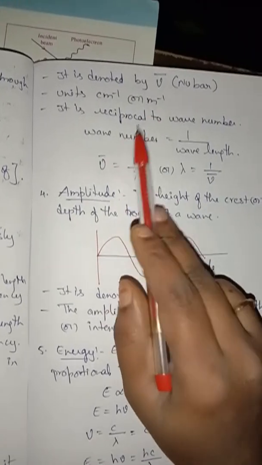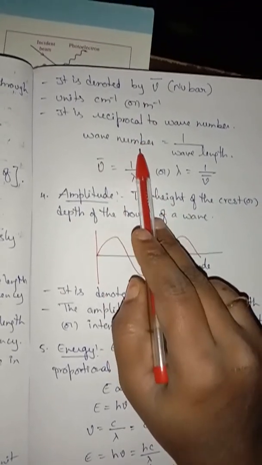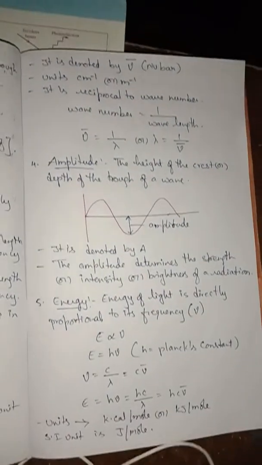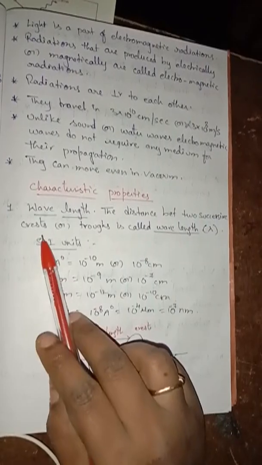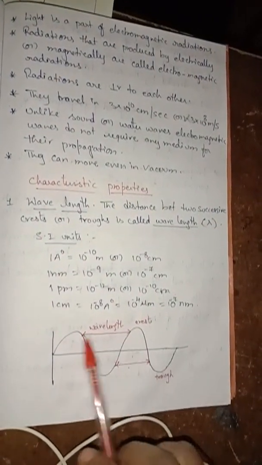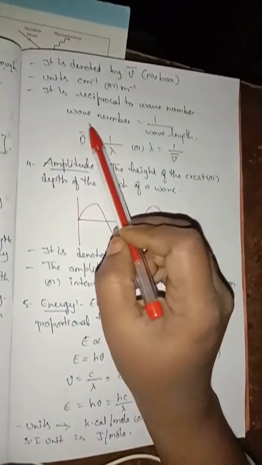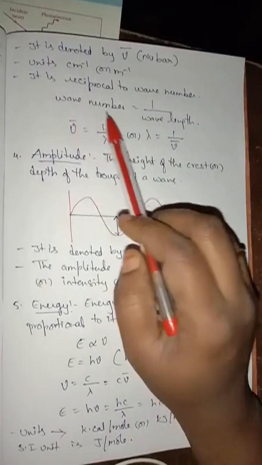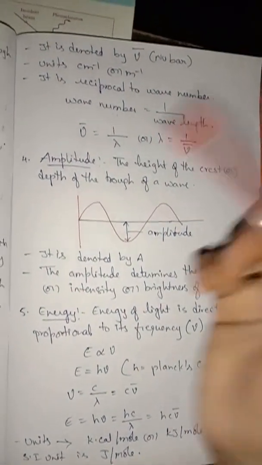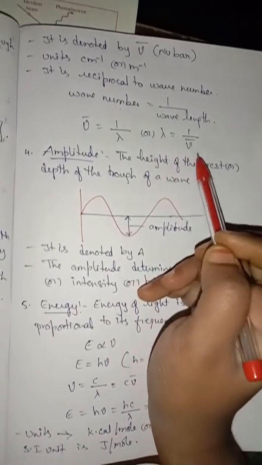What do you mean by wave number? Wave number is nothing but the number of waves produced in 1 unit length. What do you mean by wavelength? The distance between two successive crests or troughs is called wavelength, isn't it? So here wave number is reciprocal to its wavelength. The formula will be nu bar equals 1 by lambda, or lambda equals 1 by nu bar.